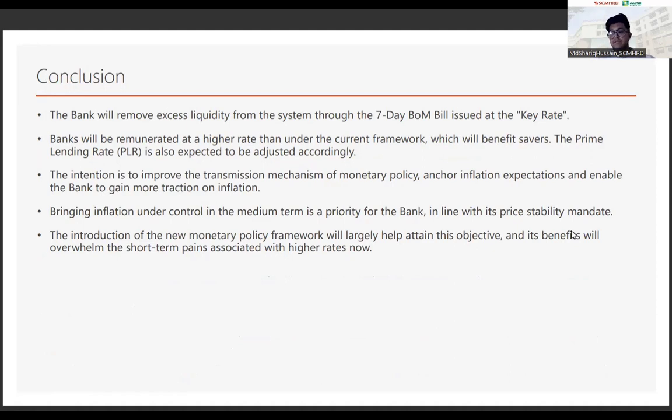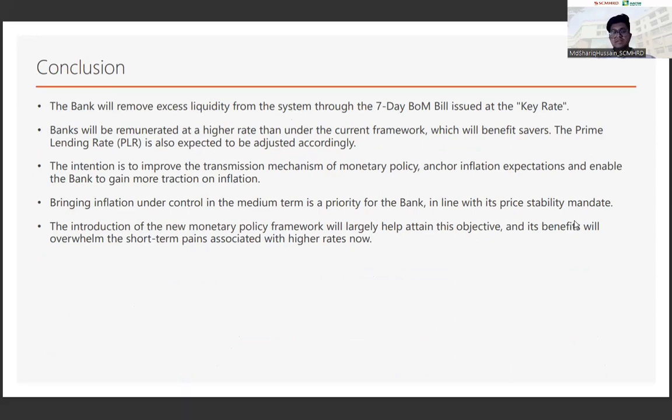So looking through all of this, we finally come to the conclusion, and there are a few points that I would like to bring forth. The bank will remove the excess liquidity of the system through the 7-day Bank of Mauritius bill issued at the key rate. And then the banks will be remunerated at a higher rate than under the current framework, which will be beneficial for the savers. And this would be the PLR, or the prime lending rate, and it would be adjusted accordingly. The main intention of the bank is to improve the transmission mechanism of the monetary policy, and bringing inflation under control will of course be a concern for the bank due to the COVID-19 situation which recently happened, and therefore bringing price stability will be mandatory in this case.